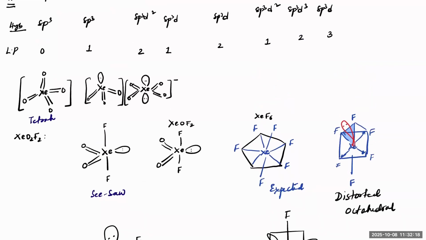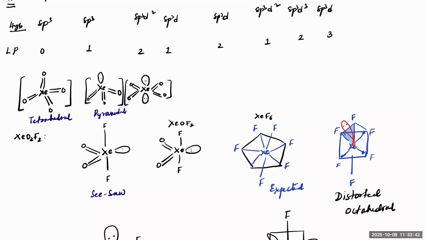This is pyramidal. XeO4, sorry, only XeO4, with no minus charge. Why did I write that?